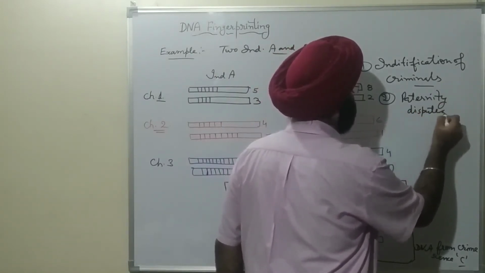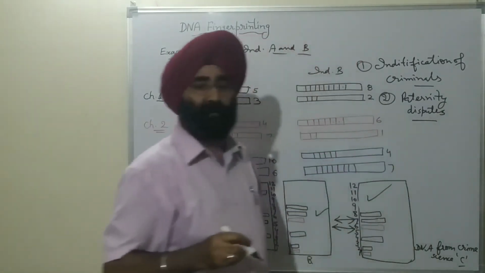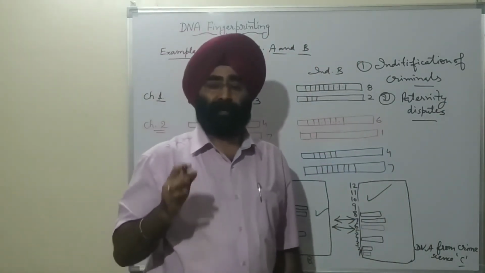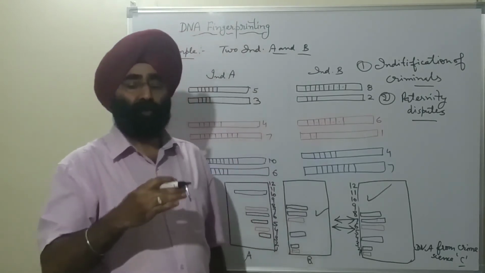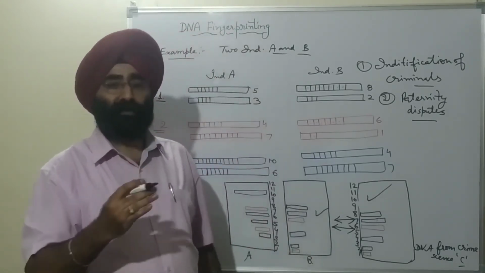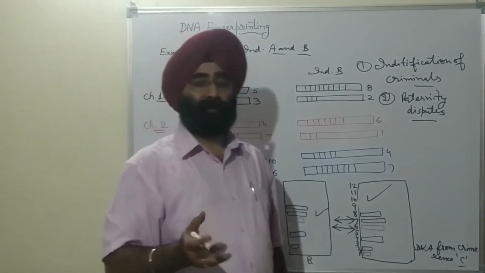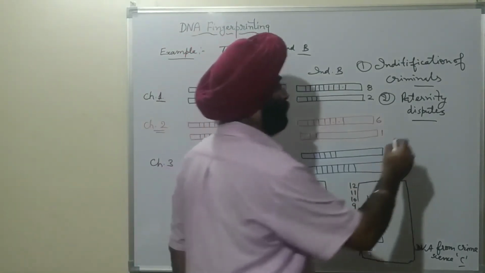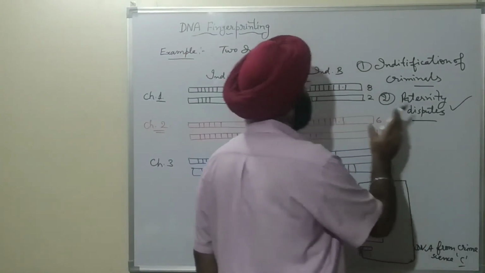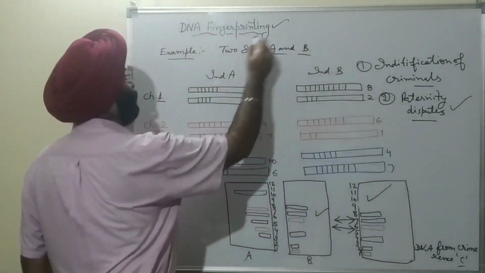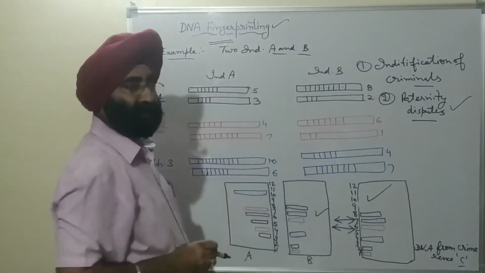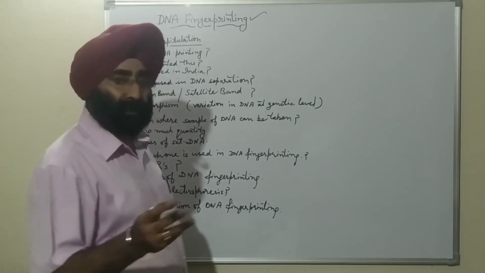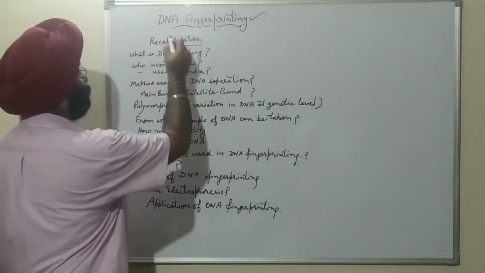Here the samples of the child, mother and father are taken, and they are matched with the true or biological father. If it matches, then it is the biological parent, and so paternity disputes are solved by this technique of DNA fingerprinting nowadays. Now let us see what you have learned about fingerprinting.